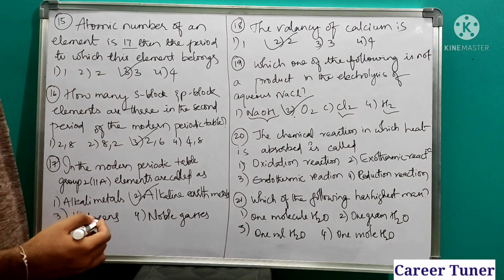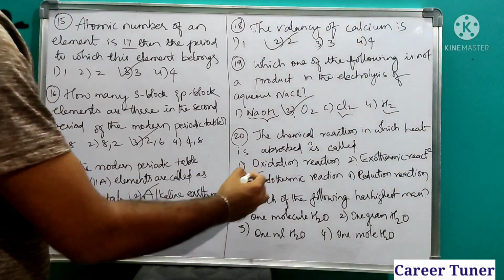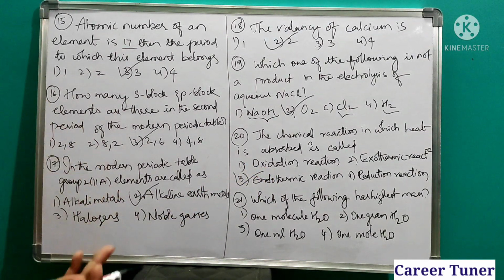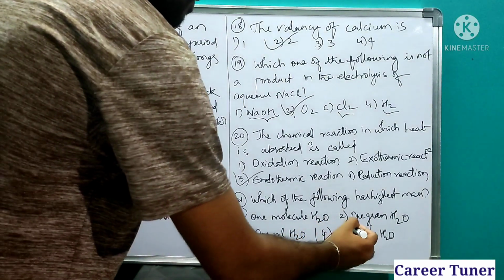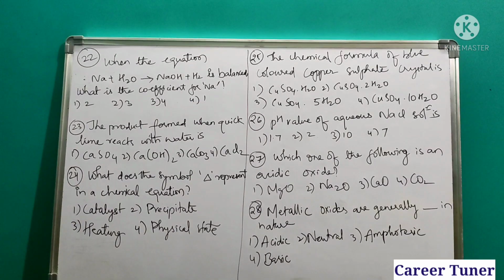Next, the chemical reaction in which heat is absorbed. When heat is absorbed, we will call it endothermic. When heat comes out, we will call it exothermic. Which of the following has highest mass? Highest mass is nothing but the one with 1 mole H2O.